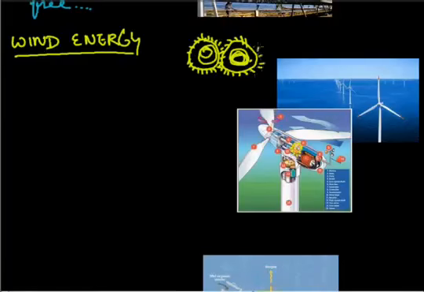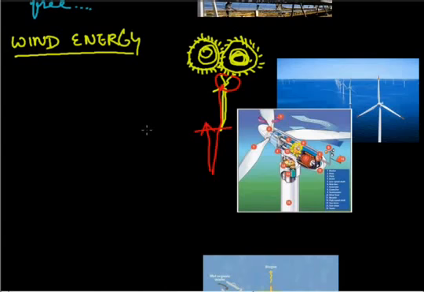This is the method used in wind energy, not in the sea area but on a land area. When the wind plant rotates, it rotates the pipe also, which is underground, and when the pipe rotates, it pumps out the water also.